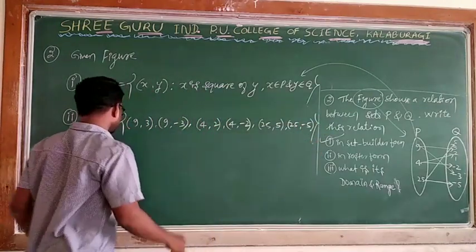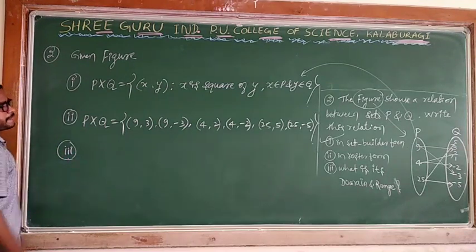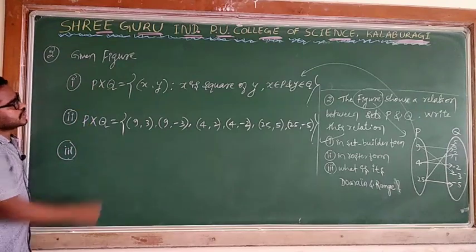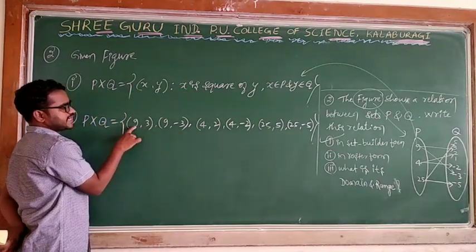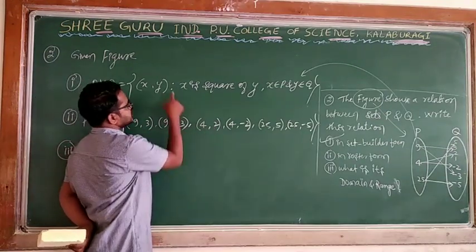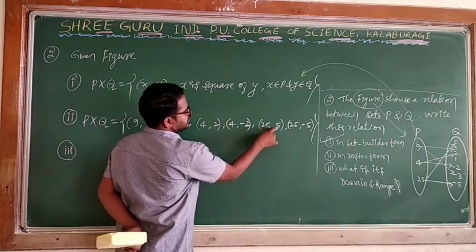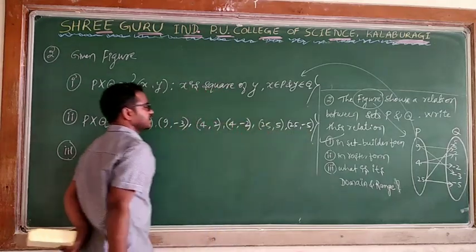Now, the third one. According to this, the relation from P cross Q is x comma y, where x is the square of y. Is it so? 9 is the square of 3, and 9 is the square of minus 3. 4 is the square of 2, satisfying this condition, and 4 is the square of minus 2. Yes, it is satisfying. 25 is the square of 5, and 25 is the square of minus 5. Yes, it is satisfying.